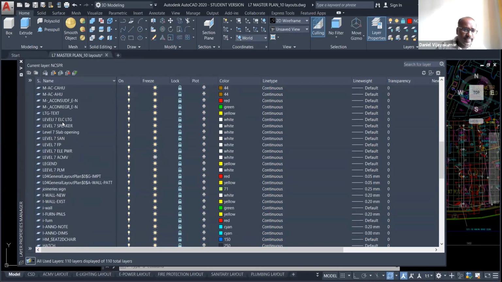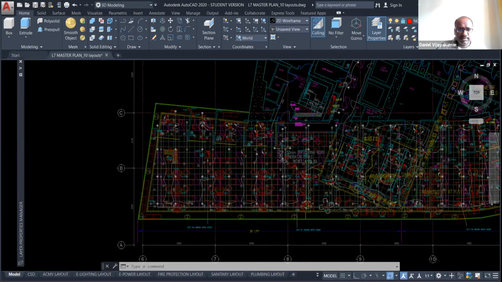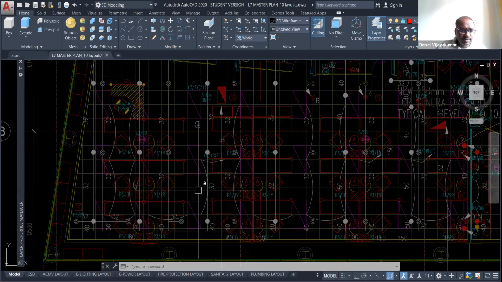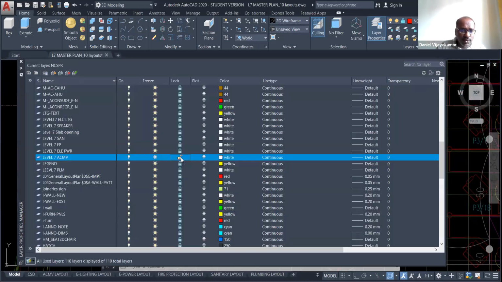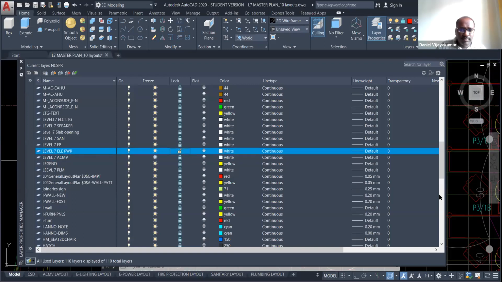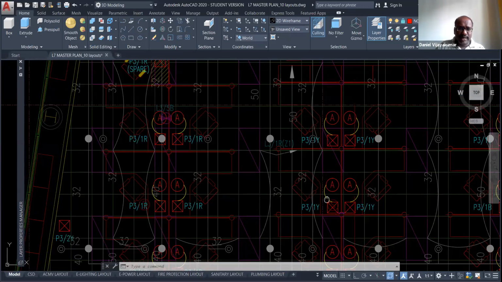For example, if I want to select ACMV, unlock. I will move to the power button, unlock. See, now only the power point layer is on.